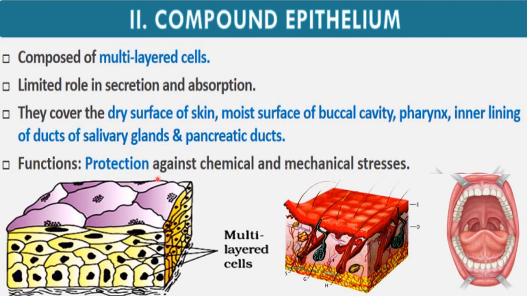Mainly it protects us from chemical and mechanical stresses. Different parts of our body are protected from chemical and mechanical stresses by compound epithelium. So here the buccal cavity is shown, where in the moist surface of the buccal cavity this compound epithelium is present.